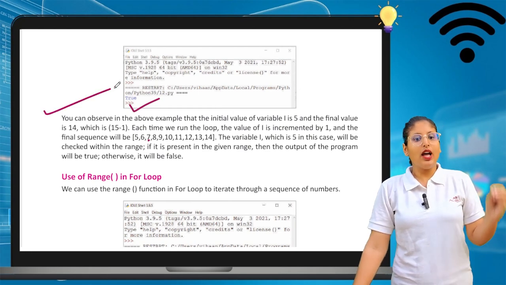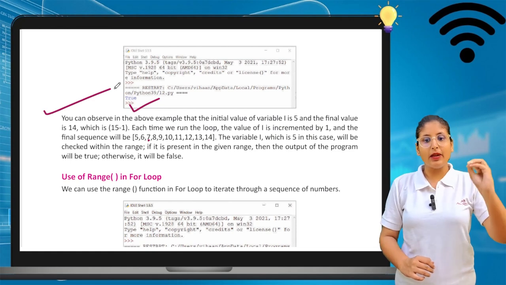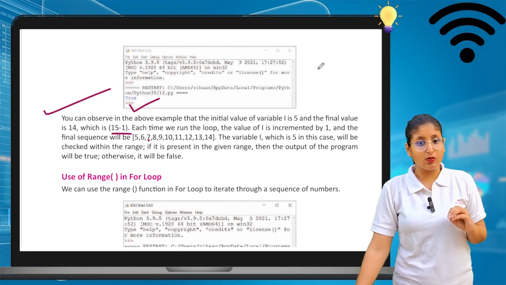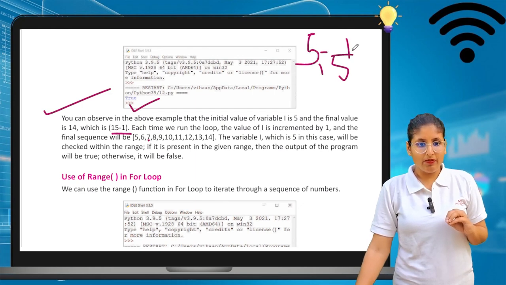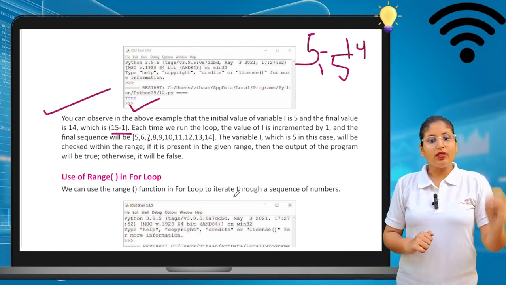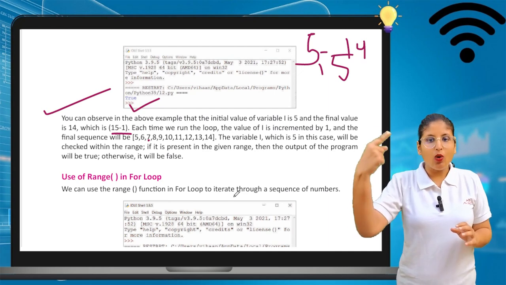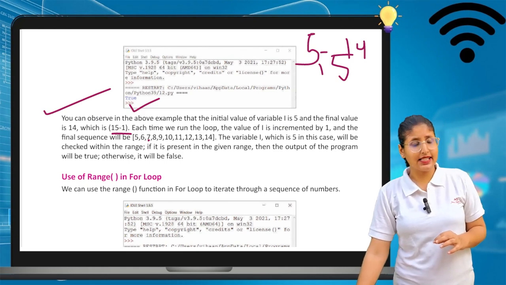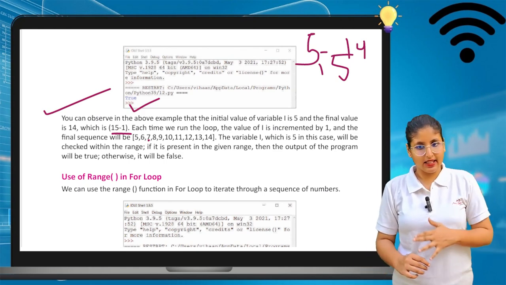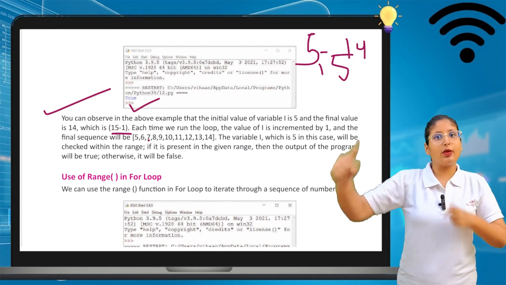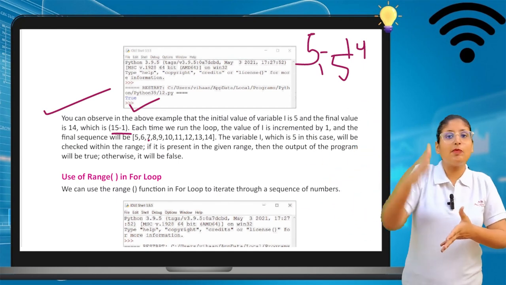So we can observe in the above example that the initial value of the variable is 5 and the final value is 14, which is 15 minus 1, because the total is 15 but the value starts from 5 to 14 only. Each time we run the loop the value is increased by 1. For example, after 5 comes 6, then 7, 8, 9, like this. The final value will be 14 only, one step before 15.